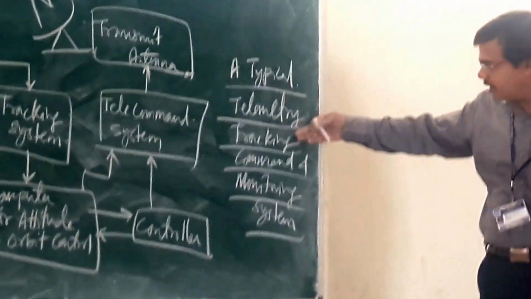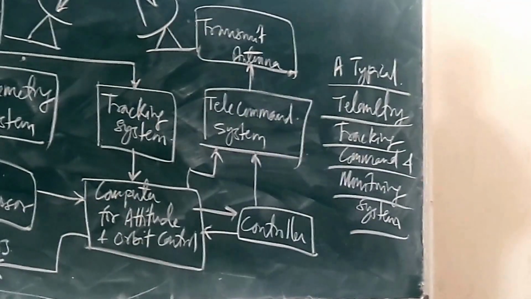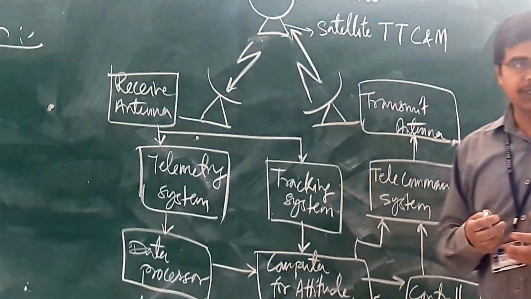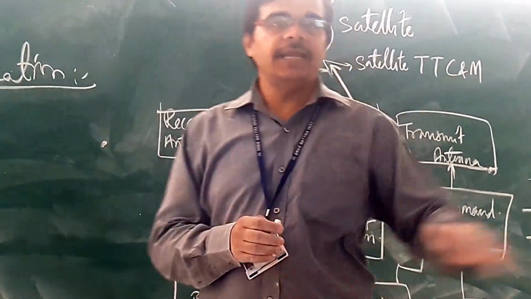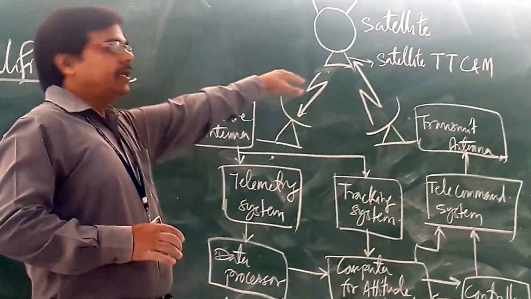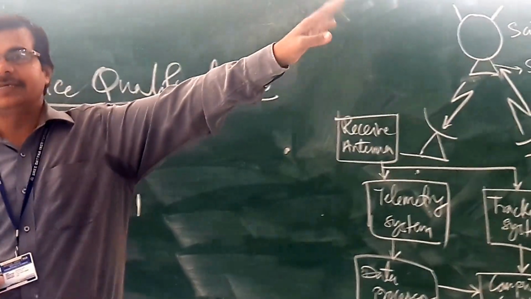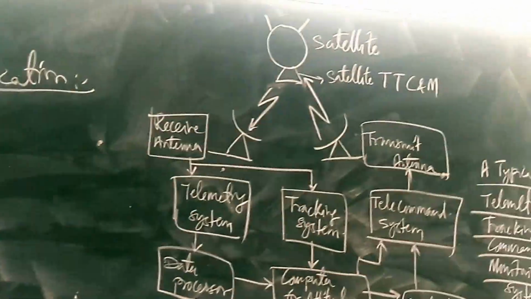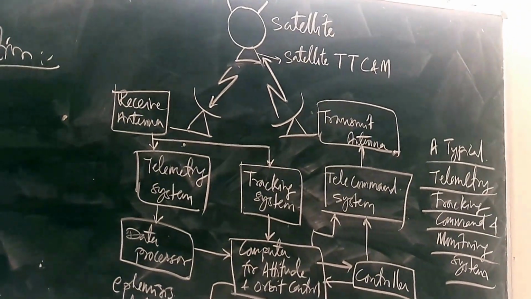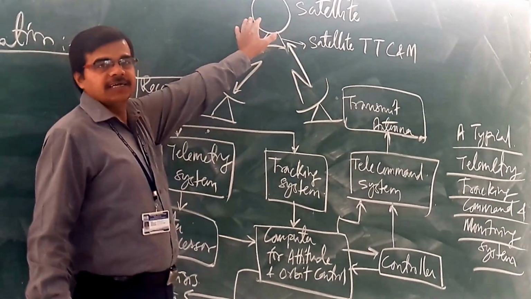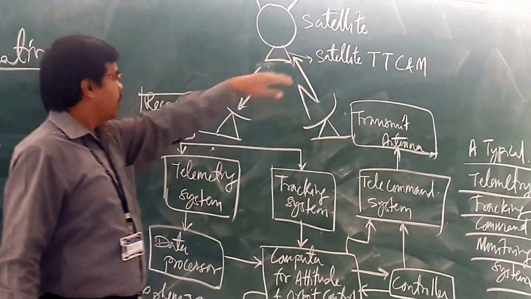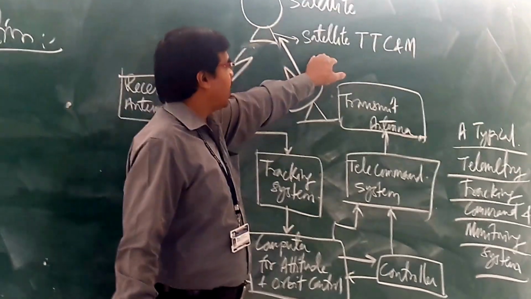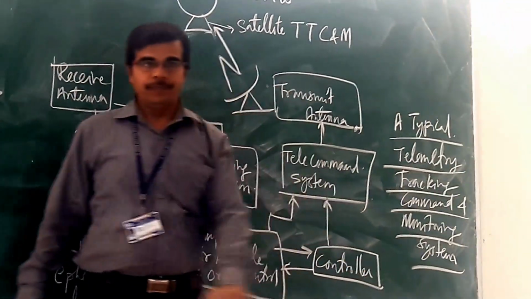The telemetry tracking command and monitoring system. So in case of your satellite subsystem, we have seen that there is one TTC and M. TTC and M stands for telemetry tracking command and monitoring. Okay. So here you are having the satellite, and here you are having this antenna. This is your satellite TTC and M.